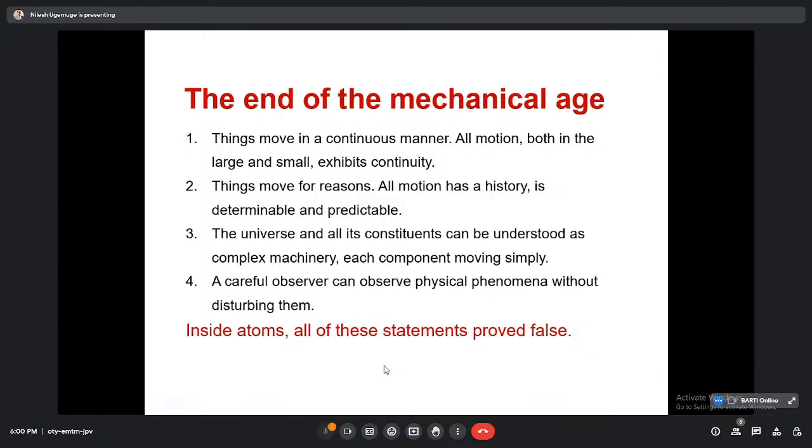So that is also there. Then, the universe and all its constituents can be understood as a complex machinery, each component moving simply. So that was also proved false by quantum mechanics. Then again, a careful observer can observe physical phenomena without disturbing them. Earlier, when anybody wanted to see cells or biological objects, they had to disturb them. Or if people wanted to study materials, they had to disturb them to understand the basics, or the story inside the material.